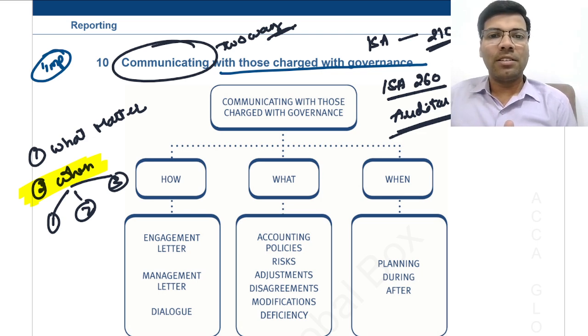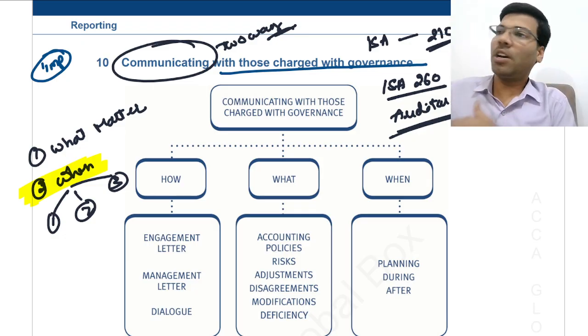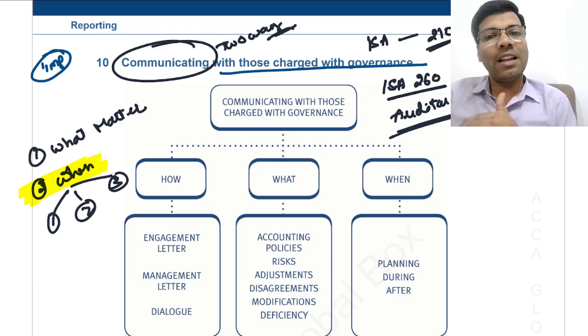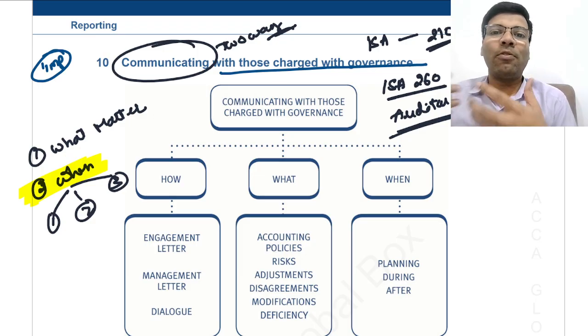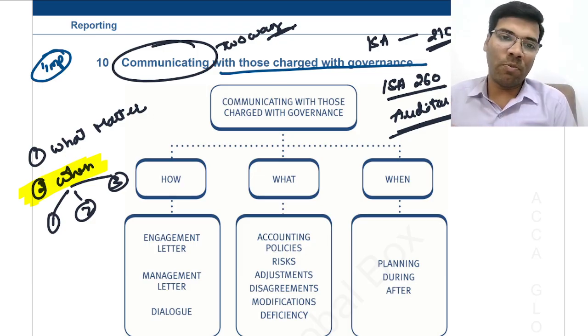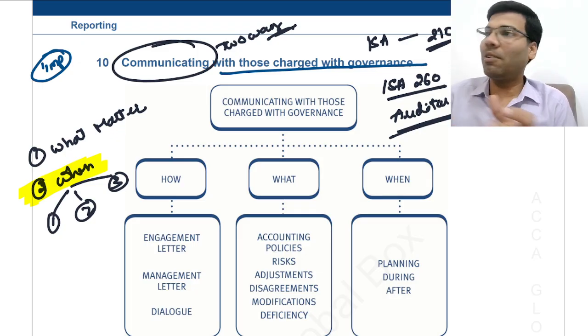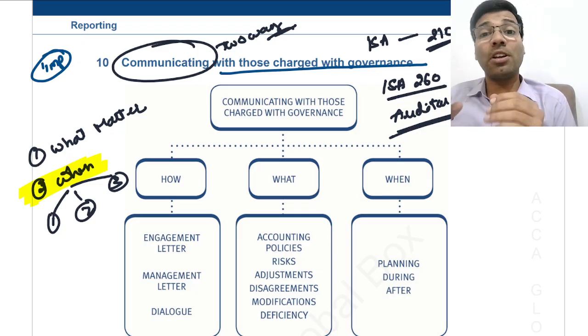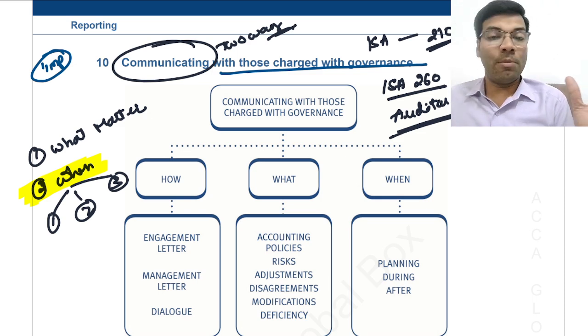Anybody? Can you think? See, in between the audit, you perform audit procedures. There will be some conclusions. You will get some information. You need to confirm certain information. So these matters will be communicated to the management. At the end of the audit, your type of report, type of opinion, the wordings of the opinion, that will be communicated, right? About the misstatements that you have identified, that will be communicated to the management. So communication happens throughout the audit.